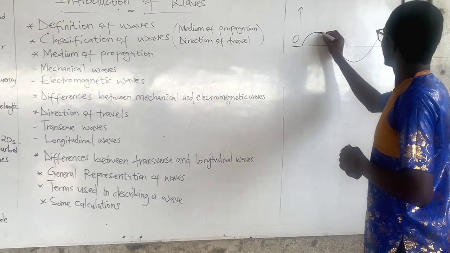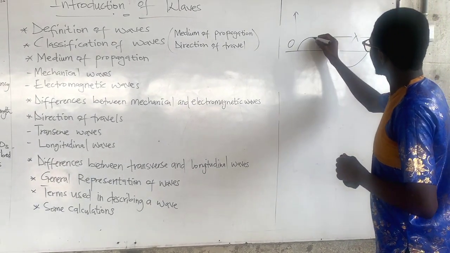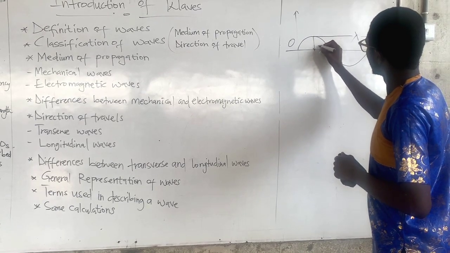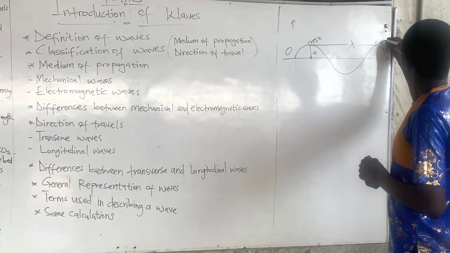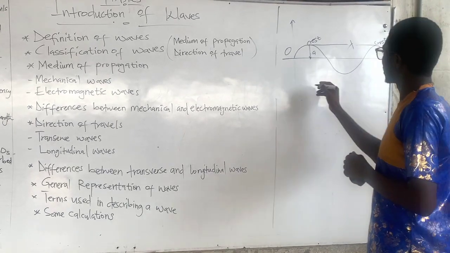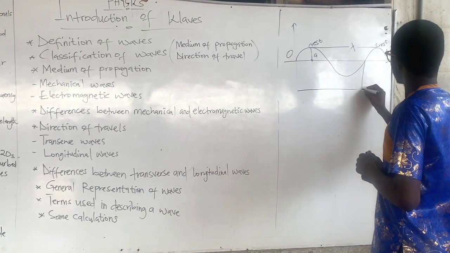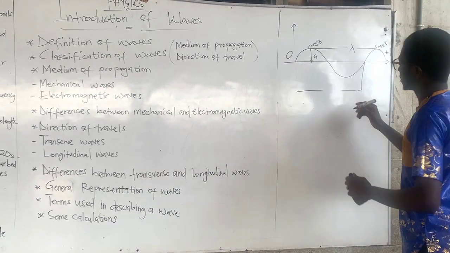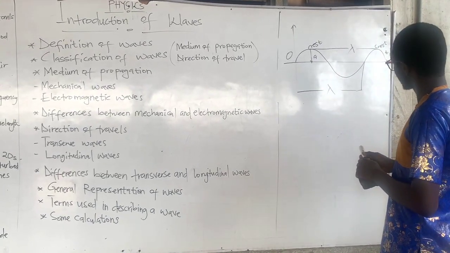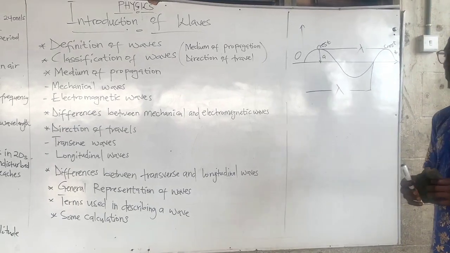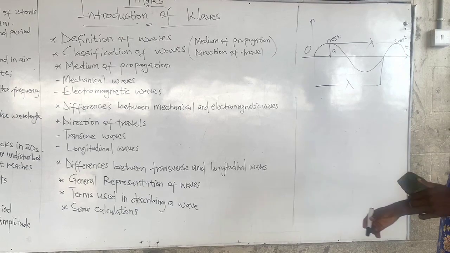So we have the amplitude, the crest, and from this place to this place is what we call the wavelength. We'll be talking about some terms used in describing a wave.